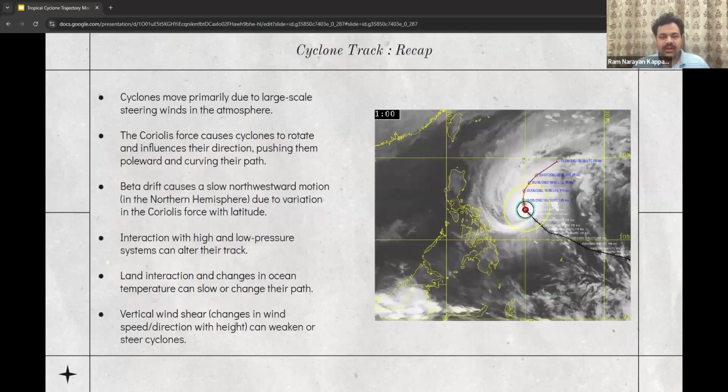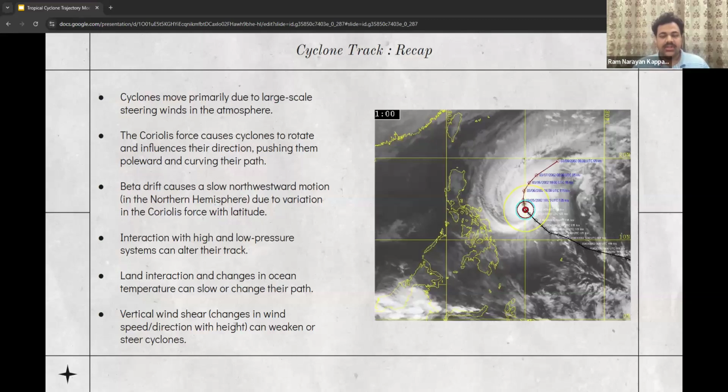Putting everything together, cyclones move primarily due to large-scale steering winds in the atmosphere. The Coriolis force causes cyclones to rotate and influences their direction, pushing them poleward and curving their path. Beta drift causes a slow northwestward motion in the northern hemisphere due to variation in the Coriolis force with latitude.